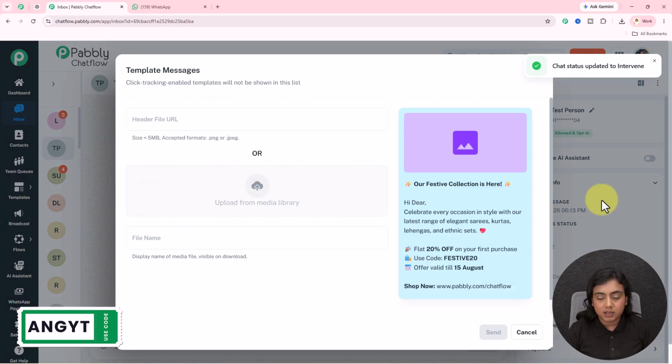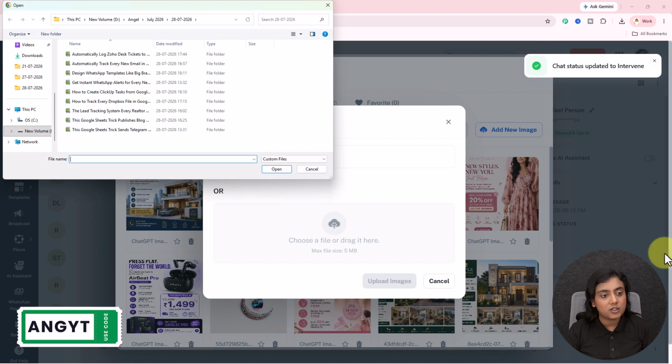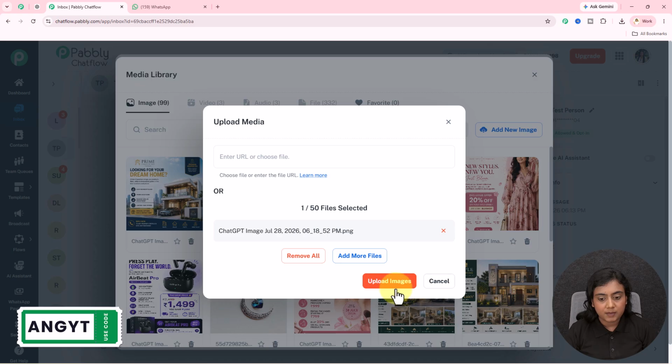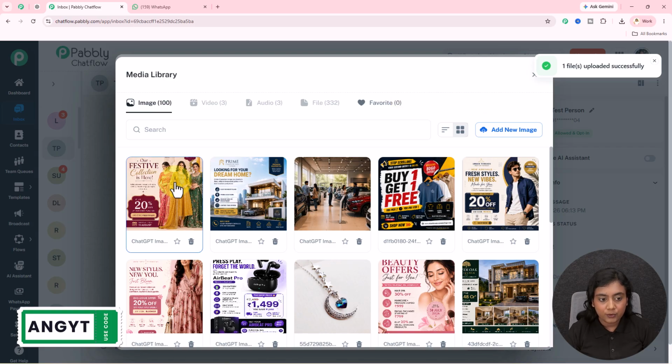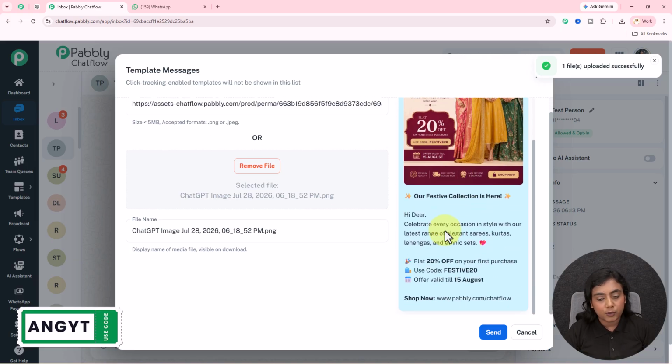This is the template that we have created. I'm going to upload the file. Now I have created an image which I will upload inside my Pabbly Chatflow account from here. So this is the image. I will open it right here. I will upload the image over here. As soon as I do that, the file is going to upload inside my Pabbly Chatflow account. This is the image. I will insert it inside this template right here. The image, and this is the preview of the message.